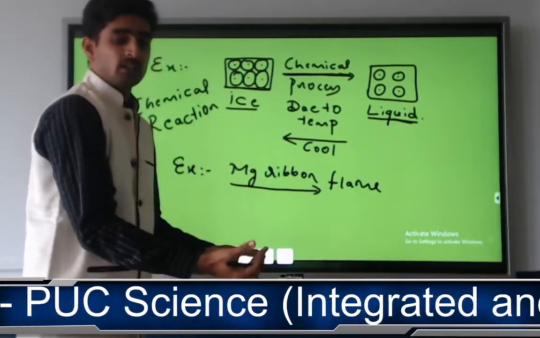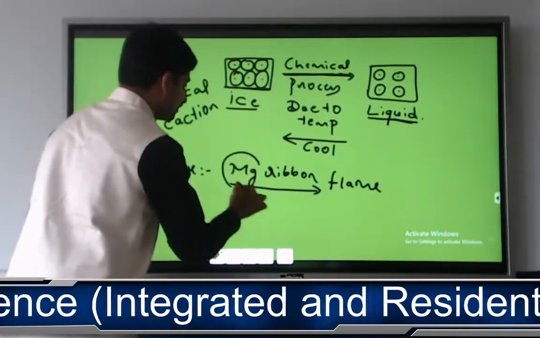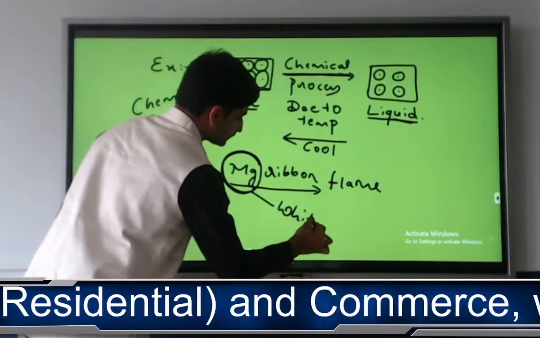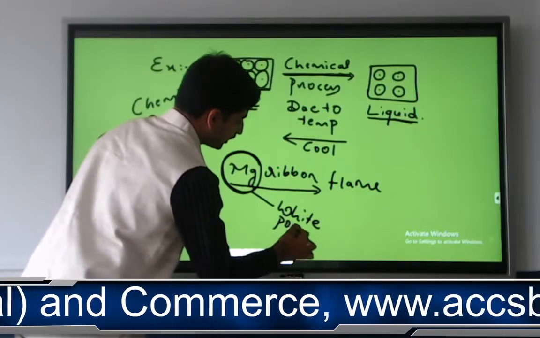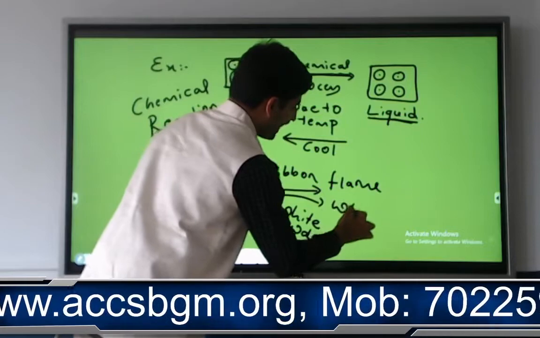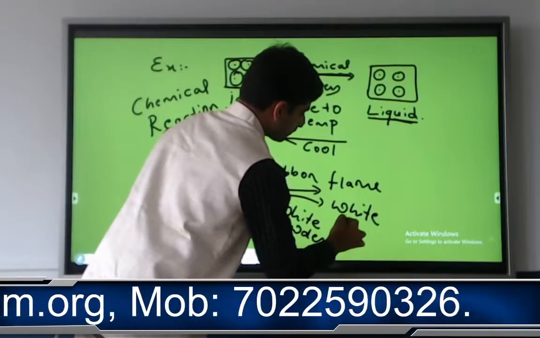After subjecting it to the flame, the magnesium will get converted into what? White powder, by producing white light.